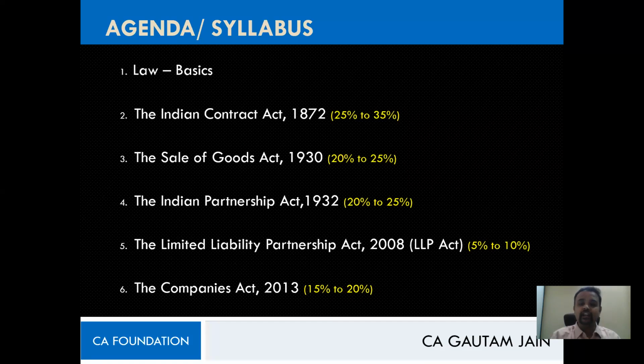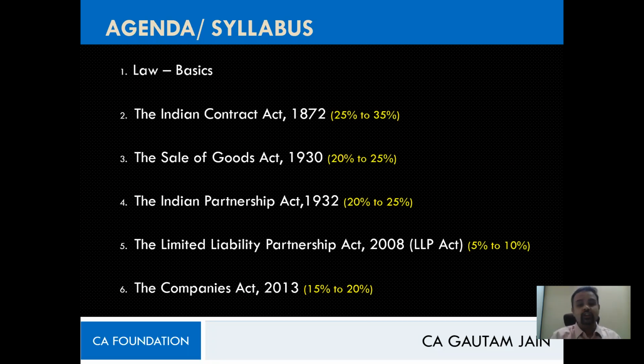Whereas when I talk about Indian Contract Act, the other provisions which we are not going to read now, we will be reading in CA Inter. Correct. Then, I've told you why we have grouped these Indian Partnership, LLP, and Companies Act into one. All these 3 indicate laws relating to forms of business, correct?